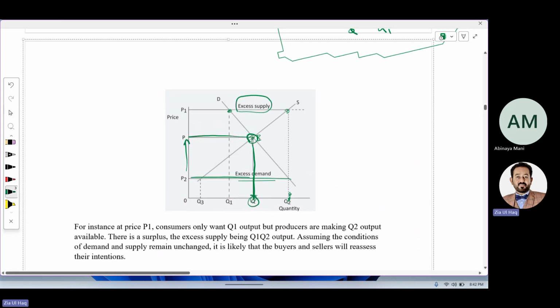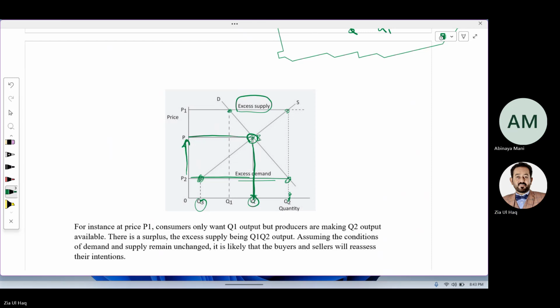And on this line, this is supply. Supply is Q3, while this is demand. Demand is Q2. So demand is more, meaning excess demand. If there is excess demand, prices automatically go up from this to this. And here, this is demand and this is supply. Demand is Q1, supply is Q2. Supply is more, excess supply.